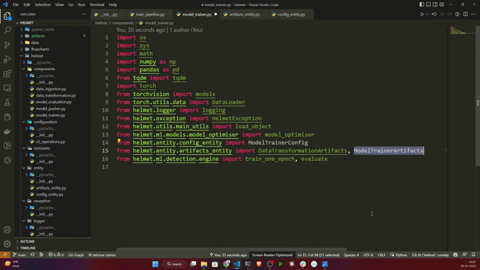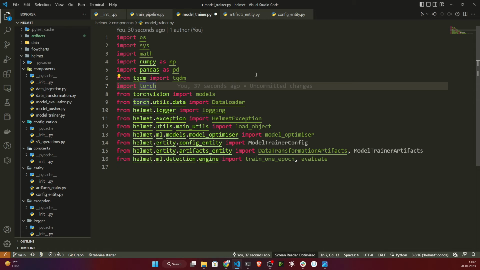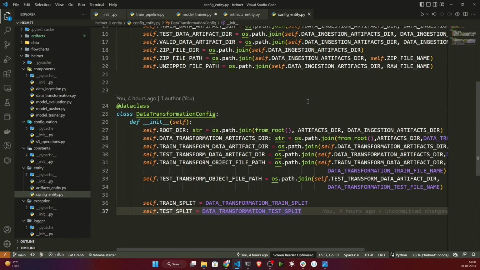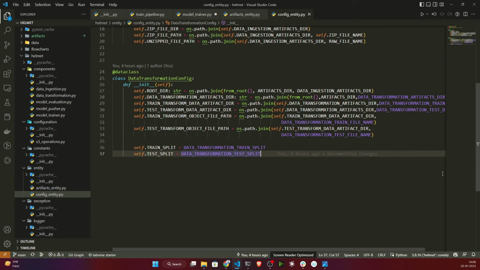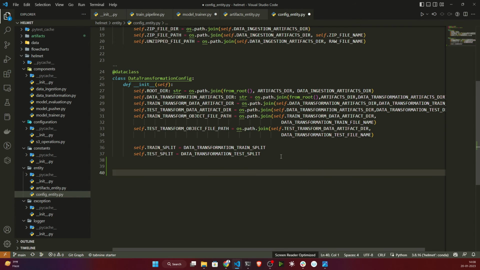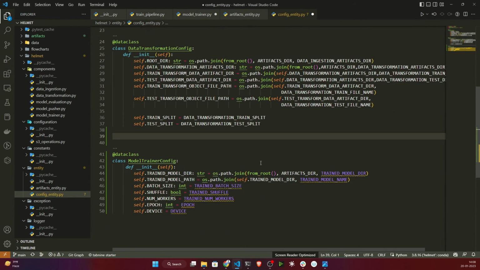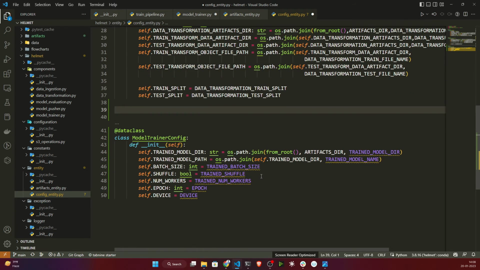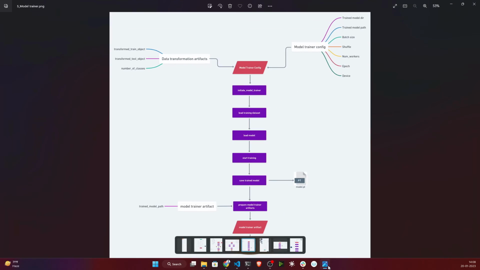and model trainer artifacts, these two things I haven't mentioned. So for this I will open my config entity. Here I need to mention my model training related configuration. So guys, these are my model training related configurations. Basically, if I open this flowchart, these are the configurations I need: train model directory, train model path, batch size, shuffle, number of epochs, device.